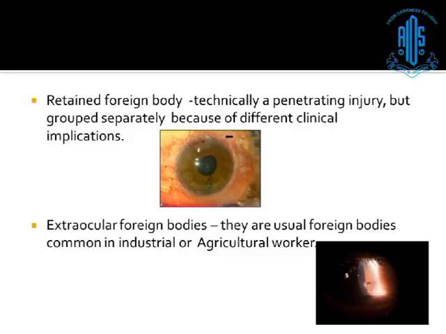Again, a retained intraocular foreign body. Technically, it is a penetrating injury, as I have already told you, but they are grouped separately because of the different clinical implication. As you can see, there is a foreign body in the AC. And then again, a very common situation we find is called extraocular foreign body. Injury with some vegetative material, especially with the paddy and sometimes with insects, flies and all these things, so they stick to the cornea. These are usual foreign bodies commonly in industrial and agricultural workers.